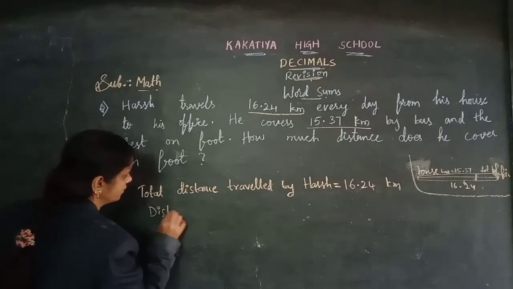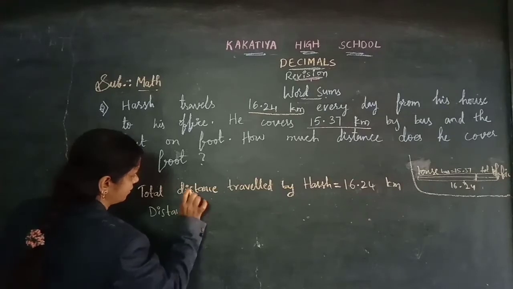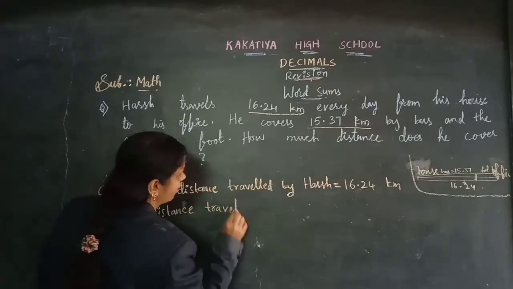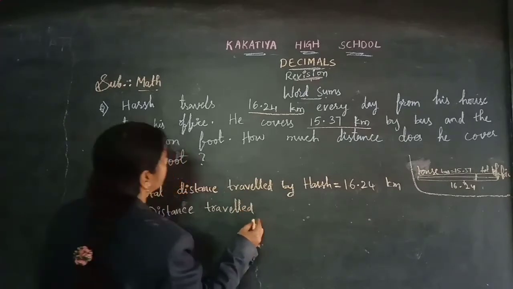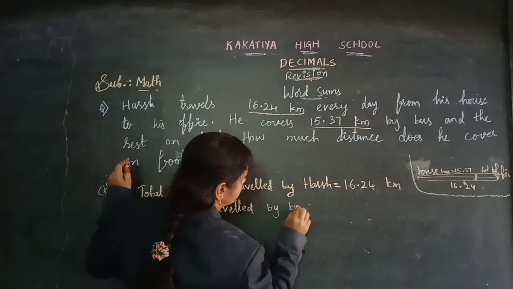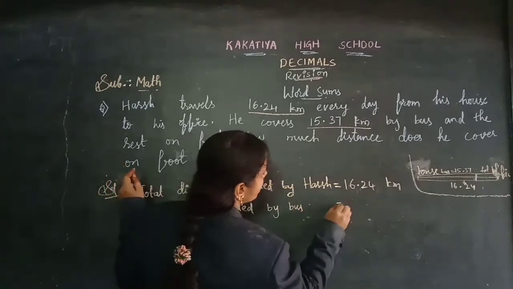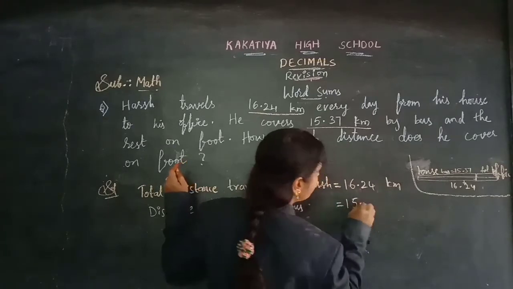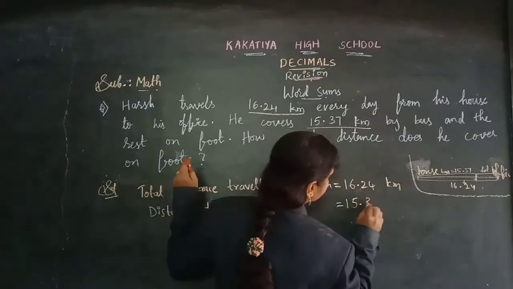Now distance traveled by bus. So by bus he is traveling here 15.37 kilometers, with the decimal point in order.